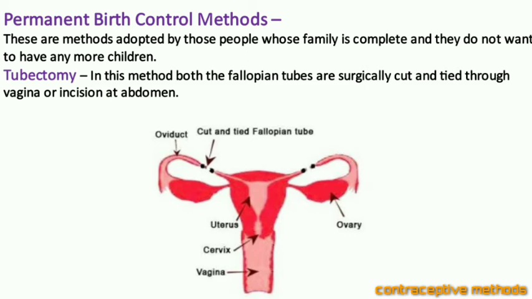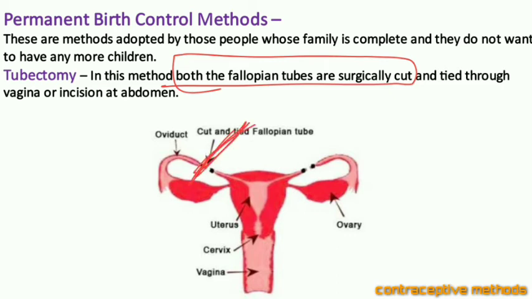Knot is put, they are tied. These fallopian tubes, they are tied. You can see here, they are tied. And for making an incision, for cutting these fallopian tubes, some surgical device should be reaching over here.